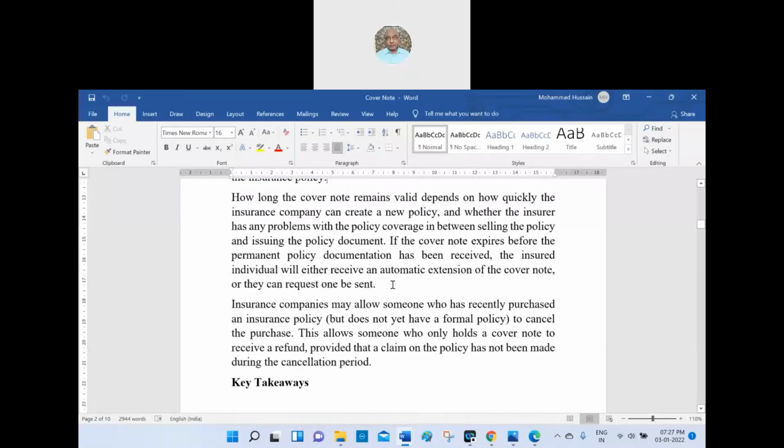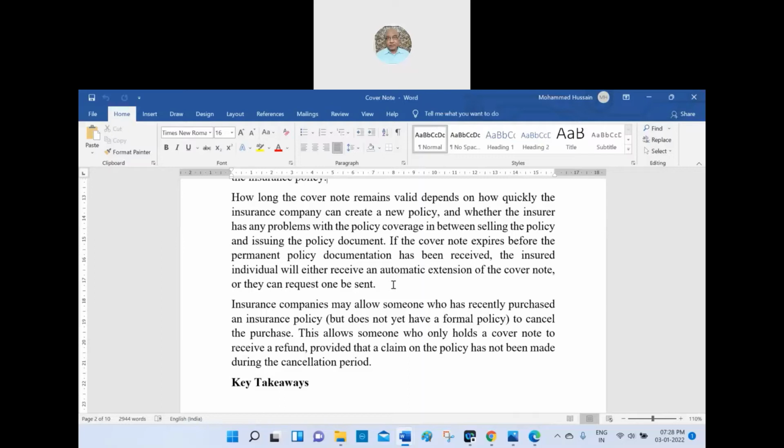Okay, how long a cover note remains valid depends upon how quickly the insurance company can create a new policy. See, the new policy they will not make on the spot, they give you only 6 days time. And whether the insurer has any problem with the policy coverage between selling the policy and issuing the policy document, that's why they will give some maximum time period.